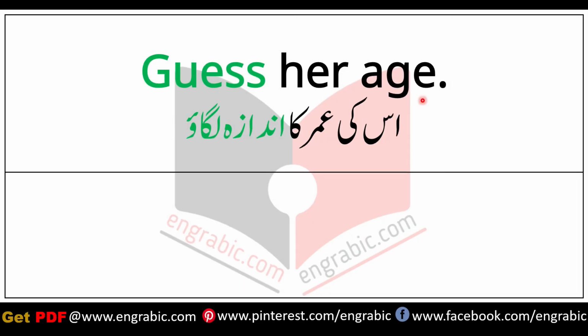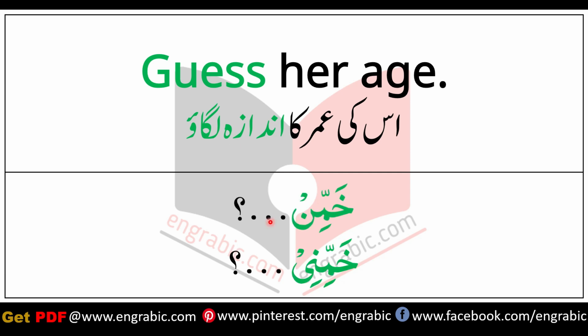This sentence is for your practice. You have to translate it in Arabic. Guess her age. उसकी उम्र का अंदाजा लगाओ. Khammin and khammini will be used as it is, while you have to translate her age, uski umar, in Arabic.